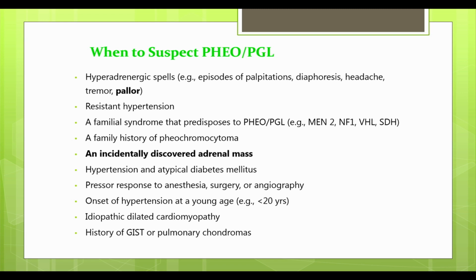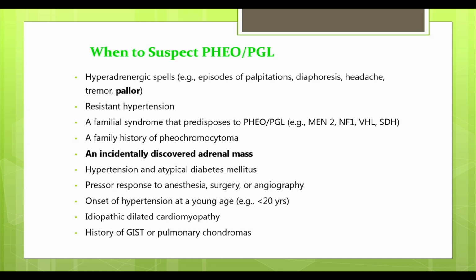Anybody with hypertension and atypical diabetes mellitus with no risk factor for diabetes mellitus, where now the patient has diabetes all of a sudden with hypertension coexisting. Those are going to be the adults we are going to screen for pheo and paragangliomas. Also, we talked about medications or anesthesia that can induce a pressor response and induce paroxysms. Those are going to be our high-risk patients we should be screening for pheo.